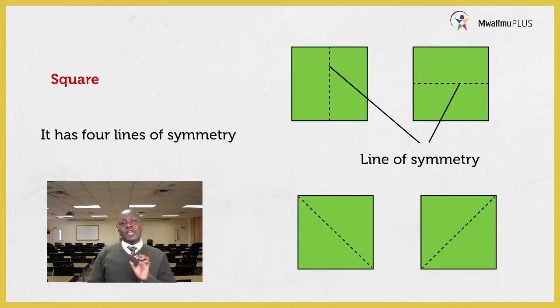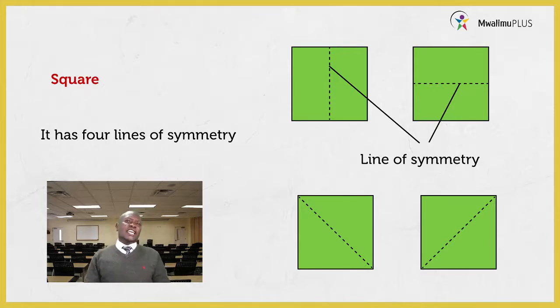So if you take a square, you will have 4 different lines of symmetry. At the first point, you fold it into 2 equal parts, and you have a straight vertical line. If you turn it the other way, you have another line of symmetry that is horizontal. Again, you take the first corner and the last corner diagonally, and you have another line of symmetry. Take the other diagonal, and you also have a line of symmetry. So a square will give us how many lines of symmetry, learners? Good, we get 4 lines of symmetry.